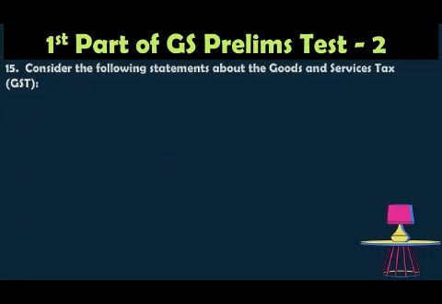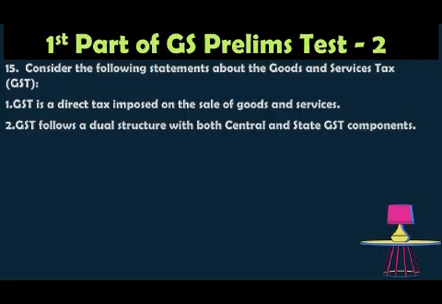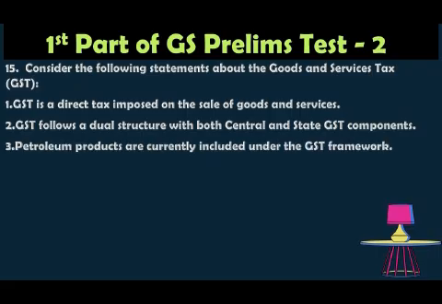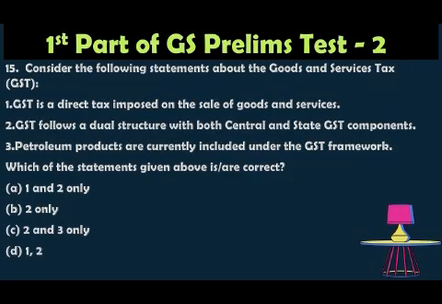Next question, consider the following statements regarding the Goods and Services Tax, GST. One, GST is a direct tax imposed on the sale of goods and services. Two, GST follows a dual structure with both central and state GST components. Three, petroleum products are currently included under the GST framework. Which of the statements above is correct? Option A, 1 and 2 only. Option B, 2 only. Option C, 2 and 3 only. Option D, 1, 2 and 3 are correct.